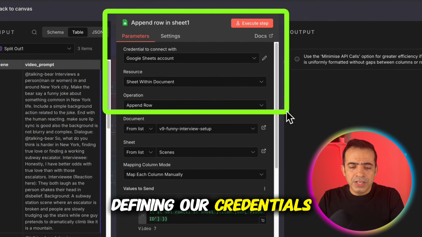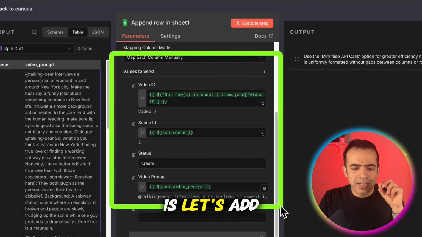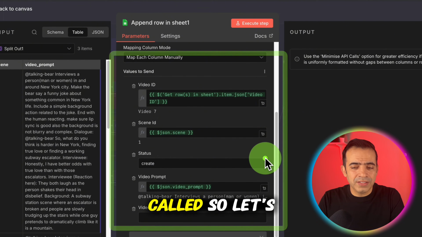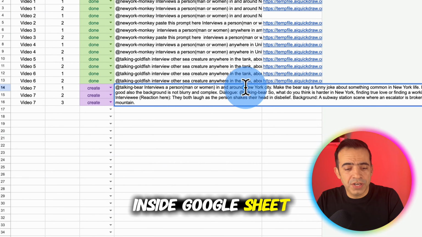Again, we are defining our credentials. We are passing the name of our Google Sheet. And then what we are saying is let's add a prompt inside the sheet called scenes. So let's execute this node. What happened now is all our scripts are now inside Google Sheet. Let's go to the next node.